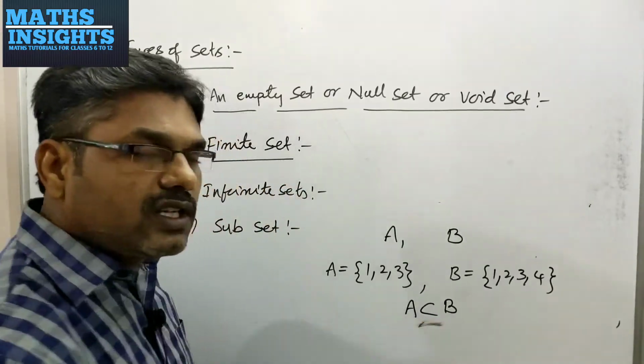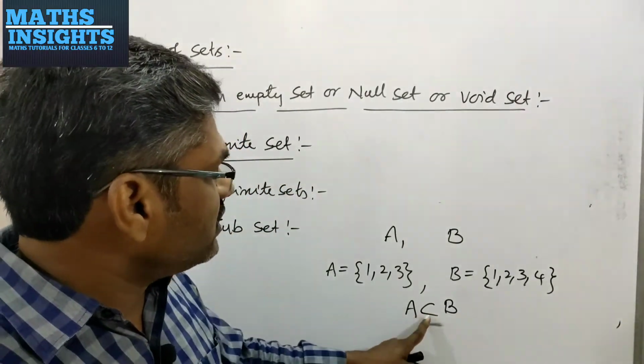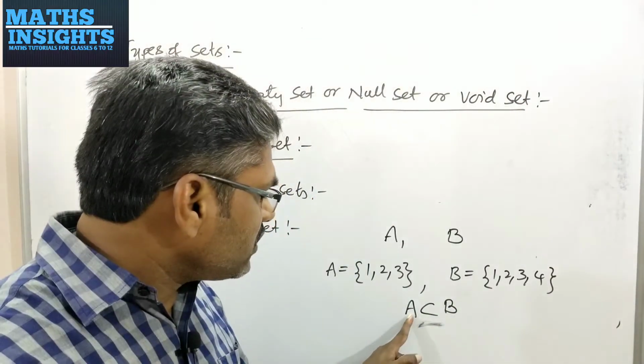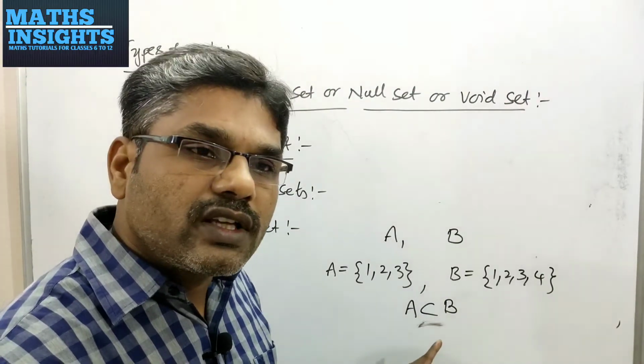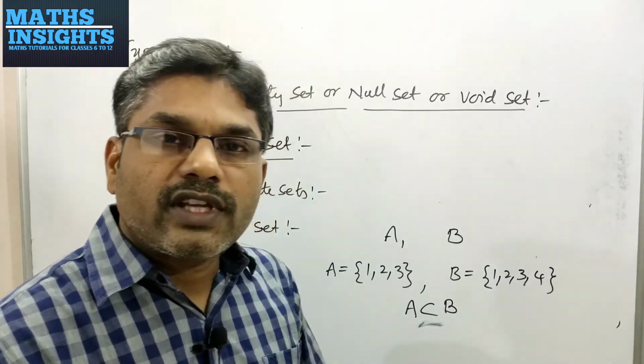If you find this symbol somewhere, you have to understand that the set A is subset to B. That means all the elements of A are in B. That's why we are calling the set A as subset to set B.